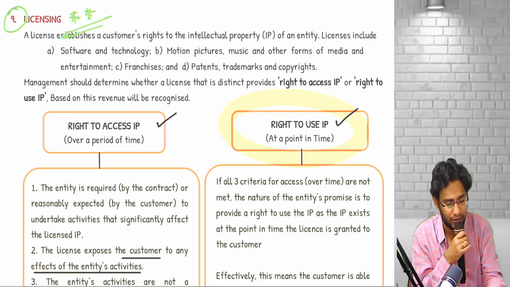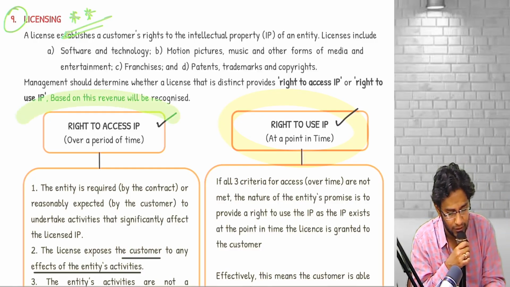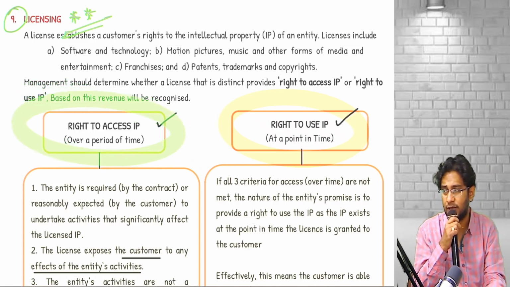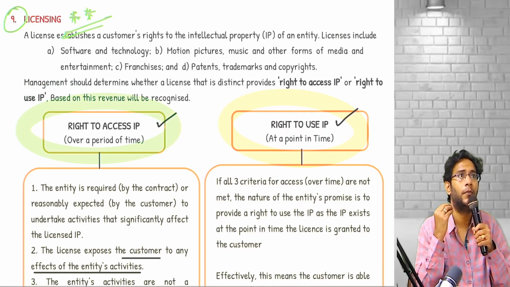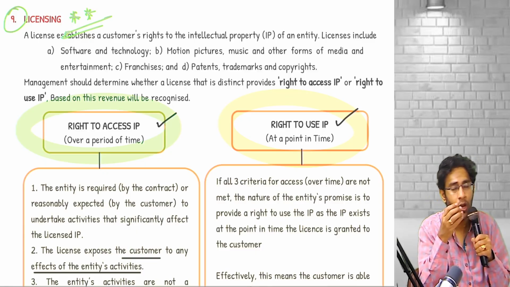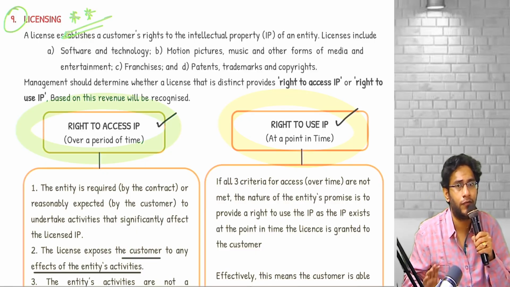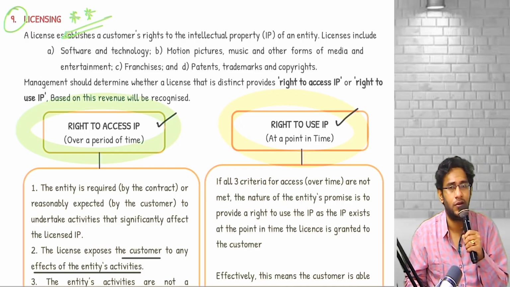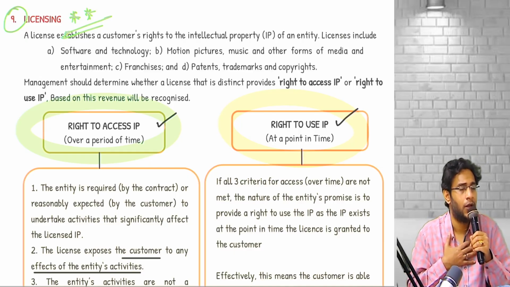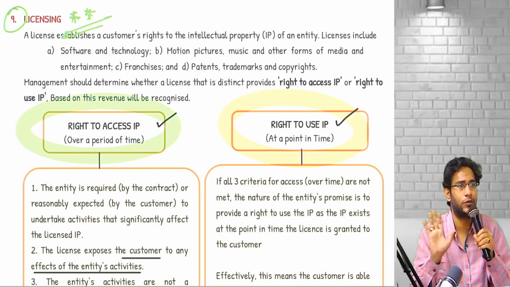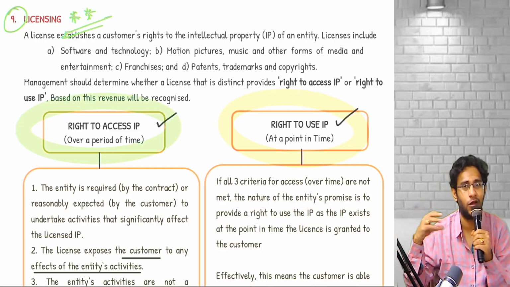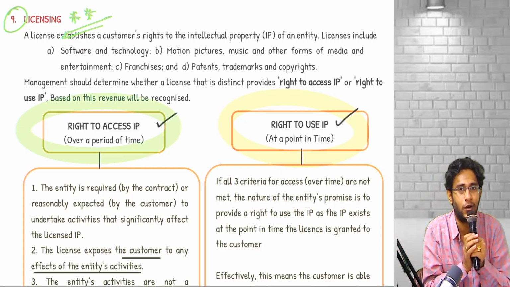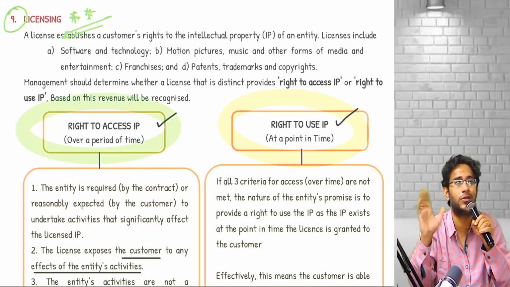There is another category now. That other category is called right to access. Right to access is a scenario like this one. Understand? Let's say I am the owner of an IPL franchisee, Mumbai Indians. Nike is making sportswear. What they told is, sir, we will make team jerseys based on Mumbai Indians, Rohit Sharma, all these numbers and the cricket gear numbers, we will manufacture shirts and we will sell.